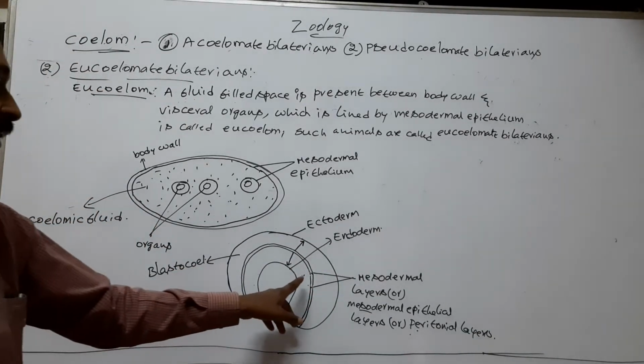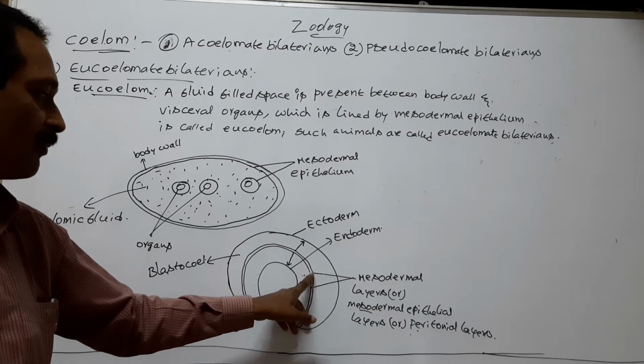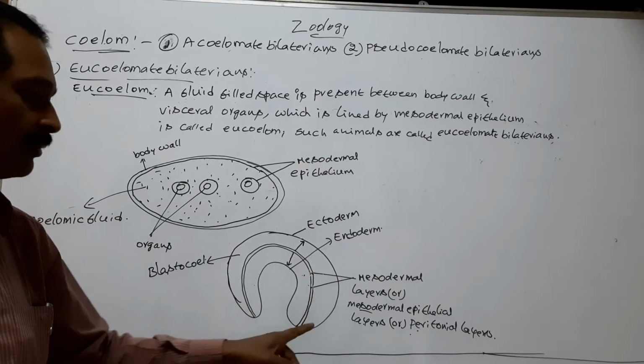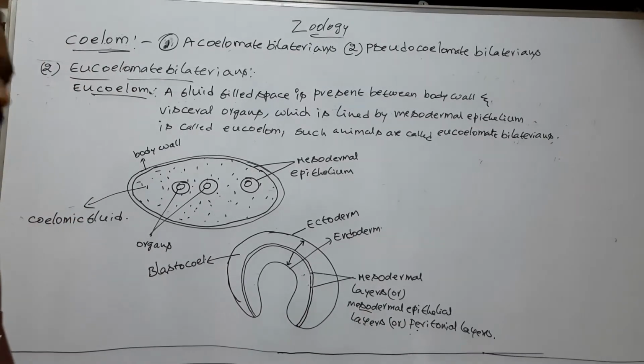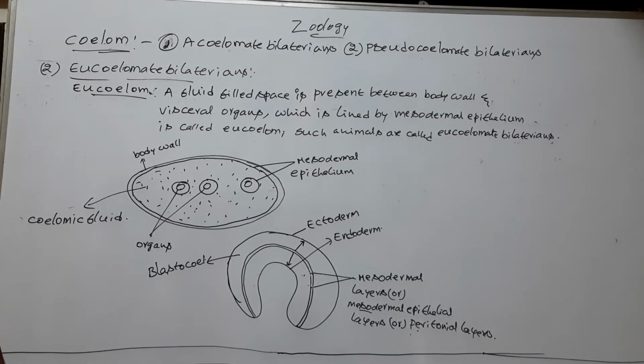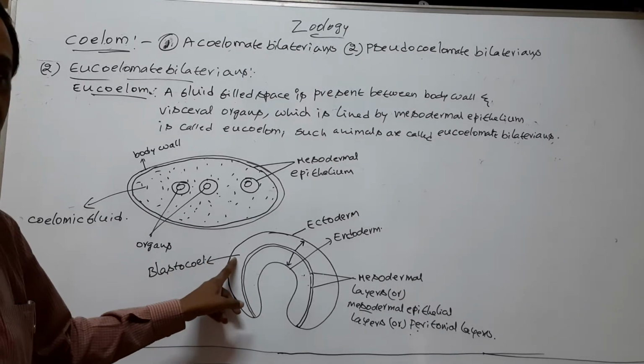So, the eucoelom between two peritoneal layers or mesodermal epithelial layers is called secondary body cavity. The primary body cavity is blastocele.